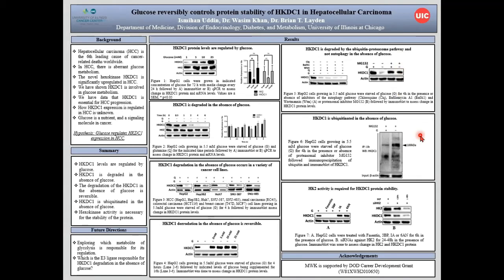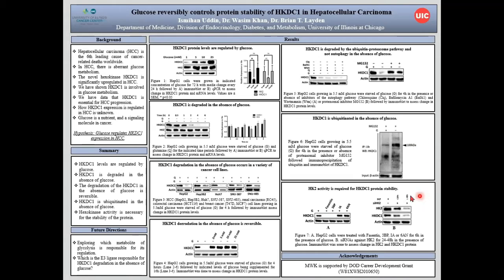To further confirm this, we used IP to check if HKDC1 is ubiquitinated in the absence of glucose. We grew the cells with and without glucose in the presence of MG132, as shown here. We did this to block proteasomal degradation and followed up with an immunoblot to conclude that in the absence of glucose, HKDC1 does in fact become ubiquitinated.